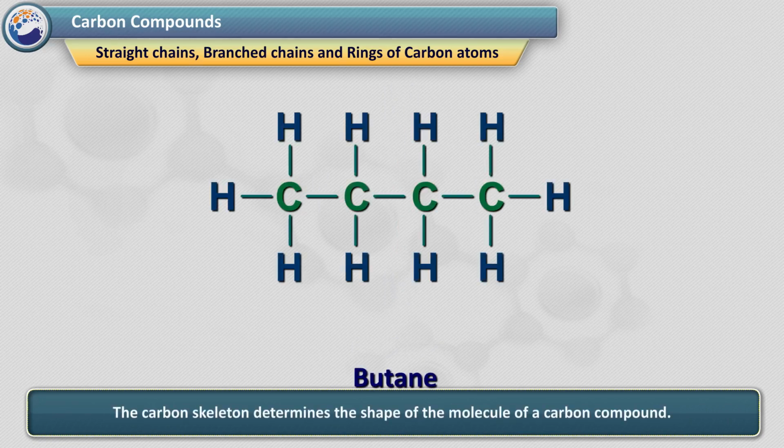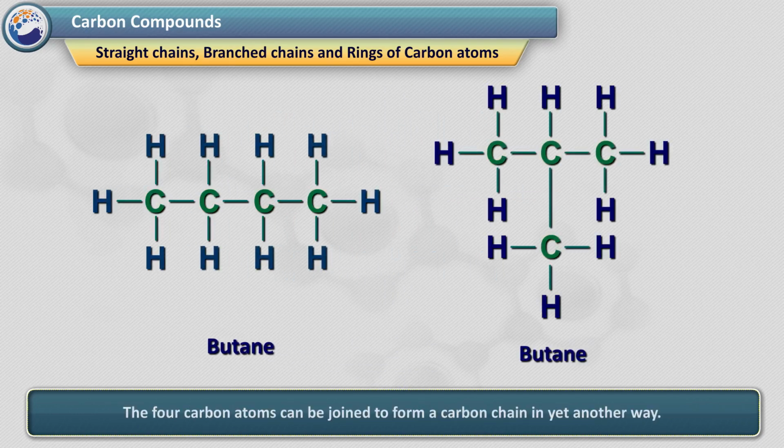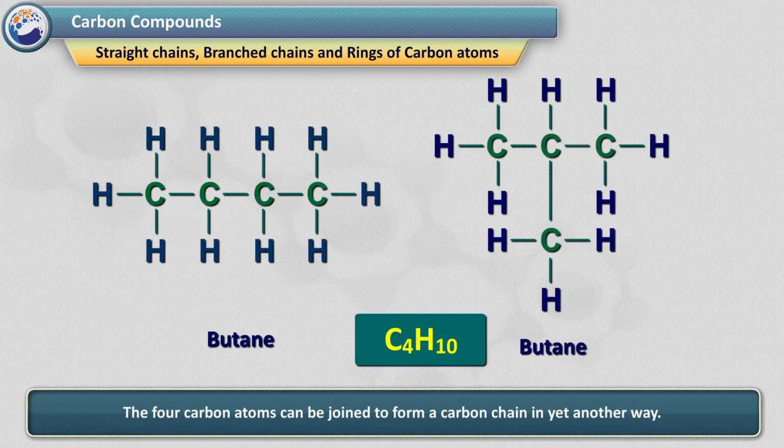The carbon skeleton determines the shape of the molecule of a carbon compound. Let us pay attention to the carbon chain in butane. The 4 carbon atoms can be joined to form a carbon chain in yet another way. The molecular formula of both these structural formulae are the same, which is C4H10.